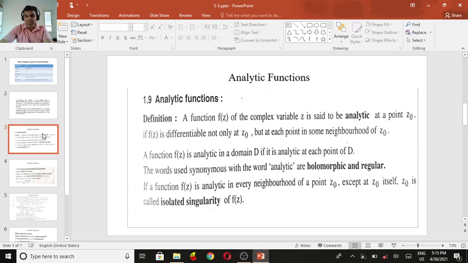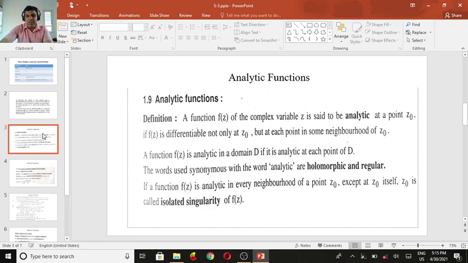So differentiable at all neighborhoods of z naught. A function f of z is analytic in a domain D if it is analytic at each point of D. The words synonymous with analytic are holomorphic or regular.